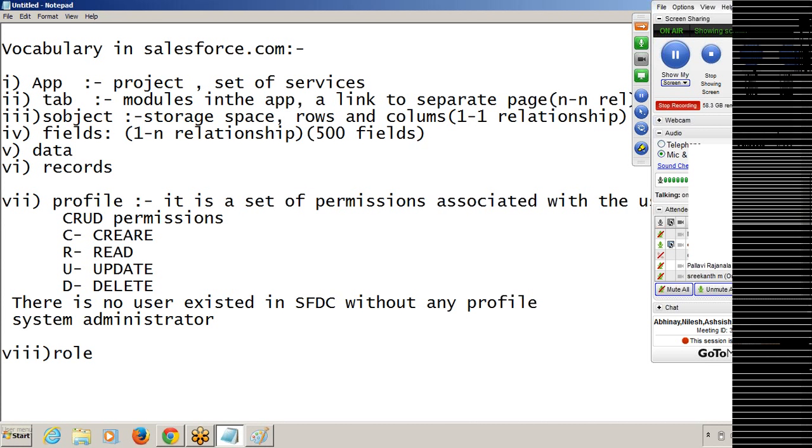If we create any other users, we need to give permissions to those users, right? So the System Administrator will give the permissions to the other users. And this System Administrator profile gets 100% access on each and every component. Then only can the System Administrator create more users and give access to them, if they have 100% access on all components. That's the reason the first user gets the System Administrator profile, and that profile gets access on each and every component.